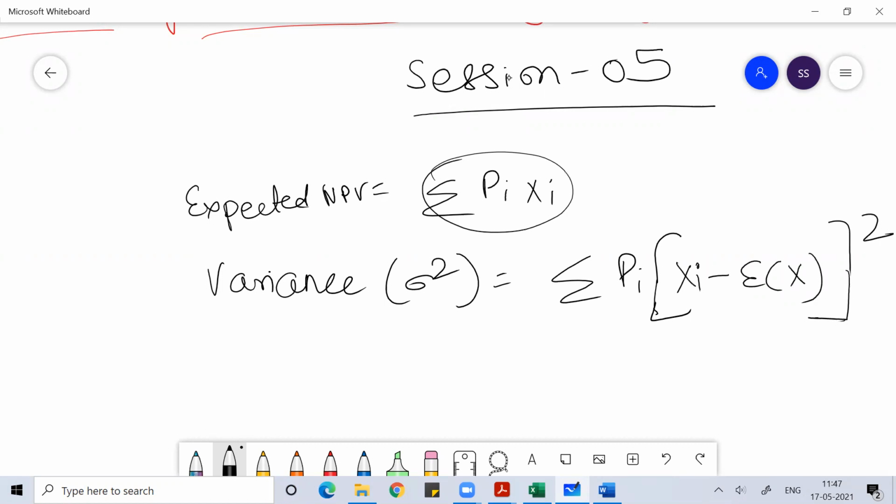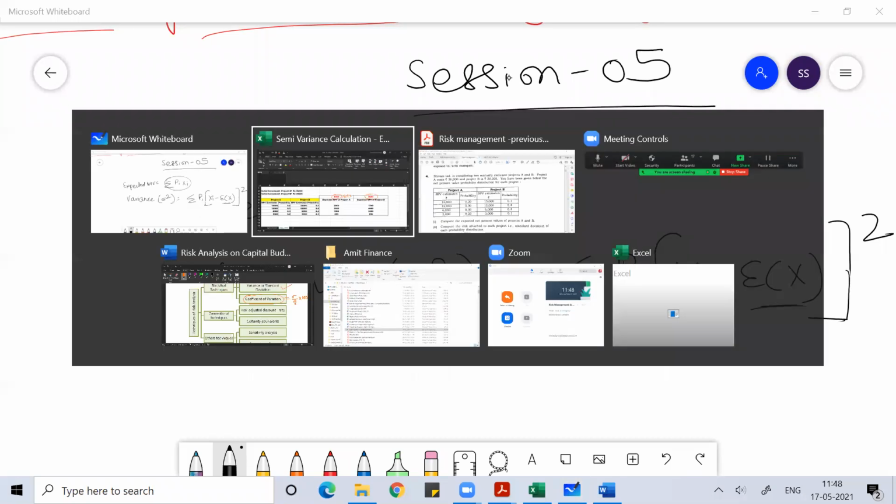You already found the value of expected NPV. So what you'll do is subtract it from the individual NPV value, square that, and multiply with the probability. If you take the sum of that, what you get is what we call the variance.